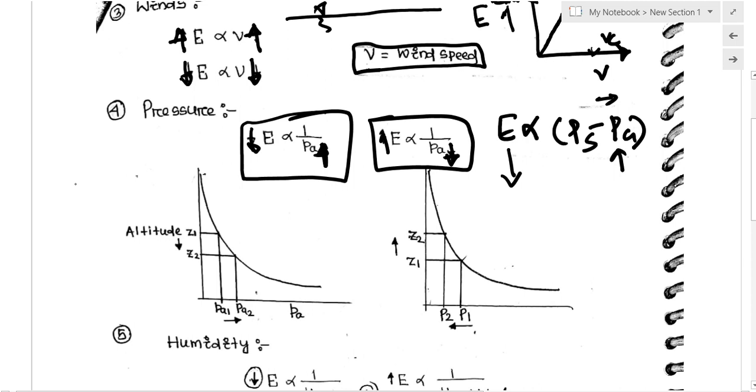Atmospheric pressure is a function of what? Atmospheric pressure is a function of rho g h. So h decreases means altitude. If you go to a higher altitude, then the pressure will decrease.